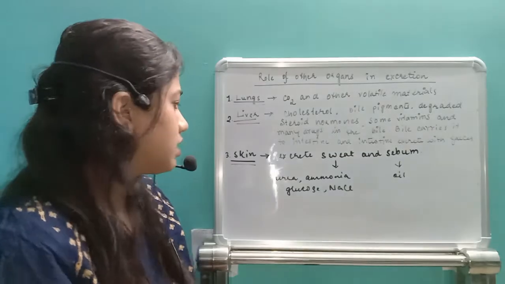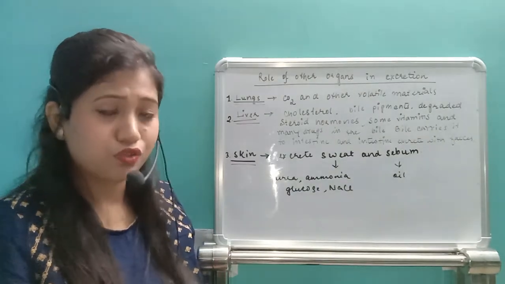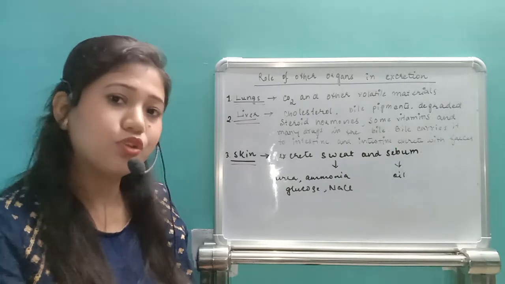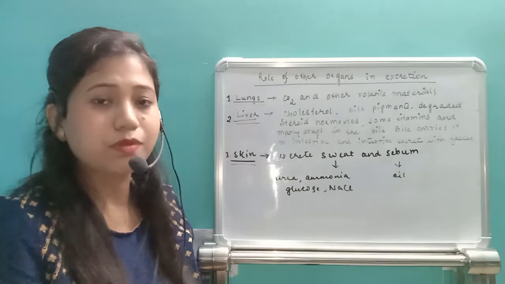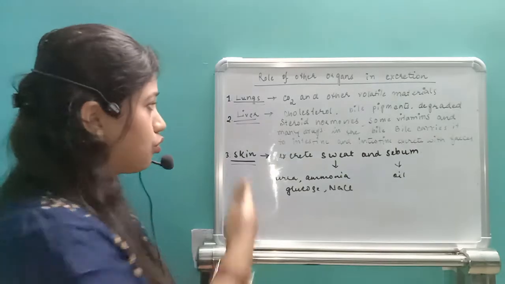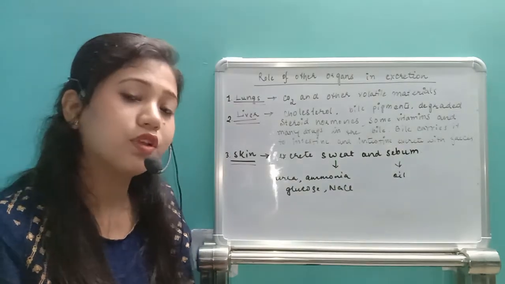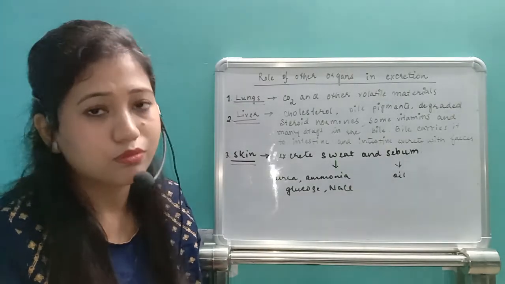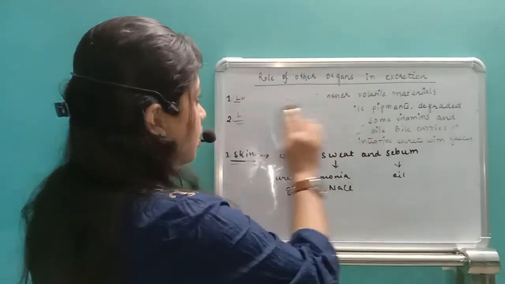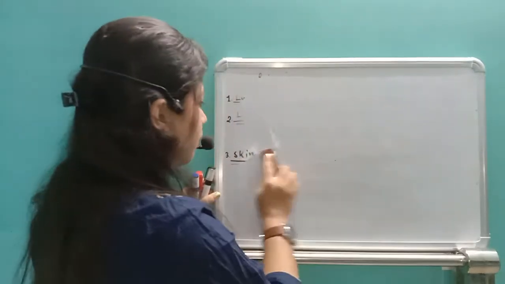So the skin also acts as an excretory organ, removing the excessive waste produced by different metabolic processes. Those three organs, lung, liver and the skin, also help in removal of the waste products from our body. So these are the three different types of organs that help in excretion.